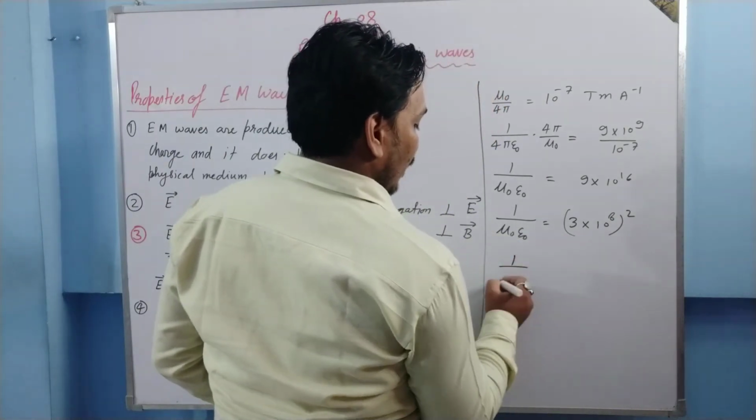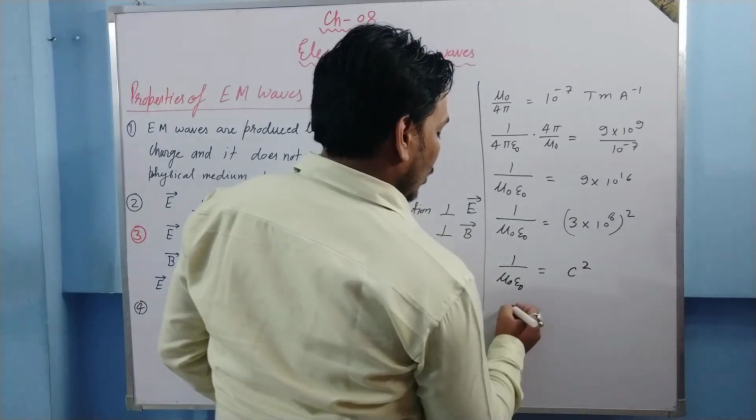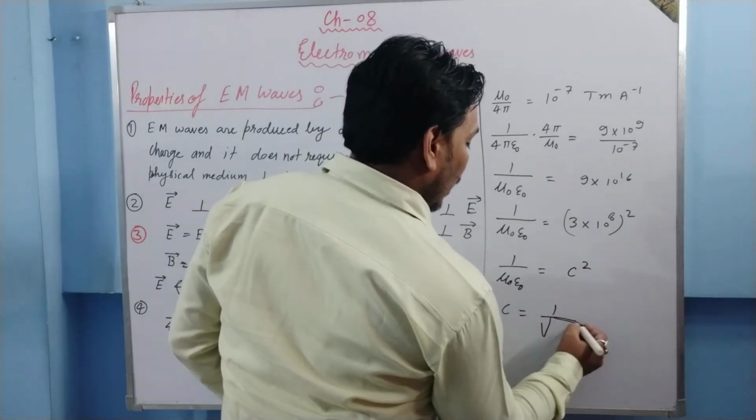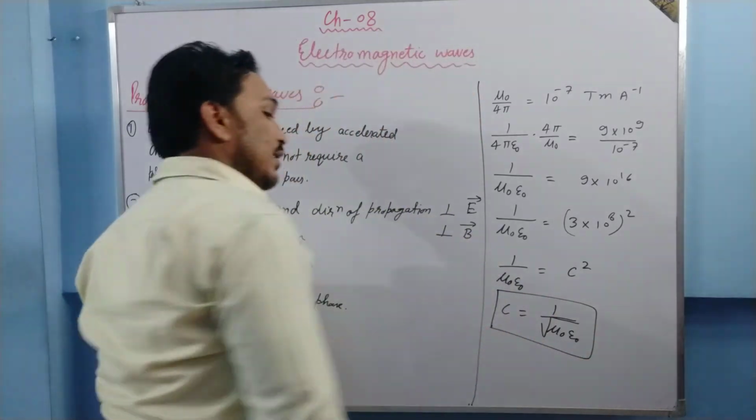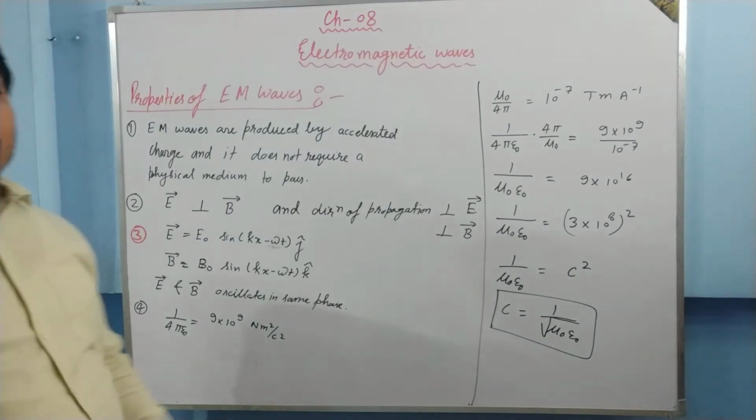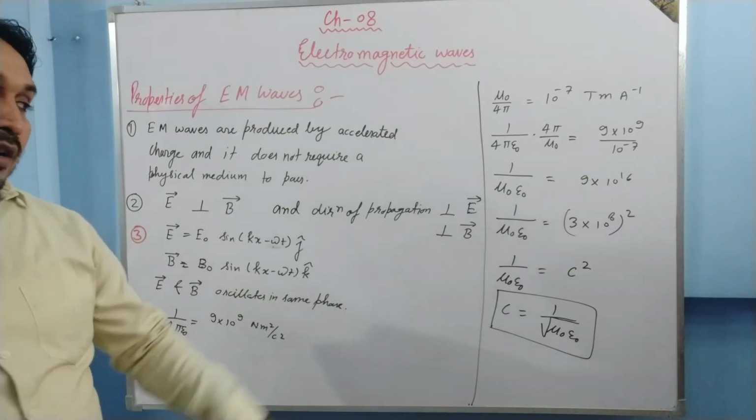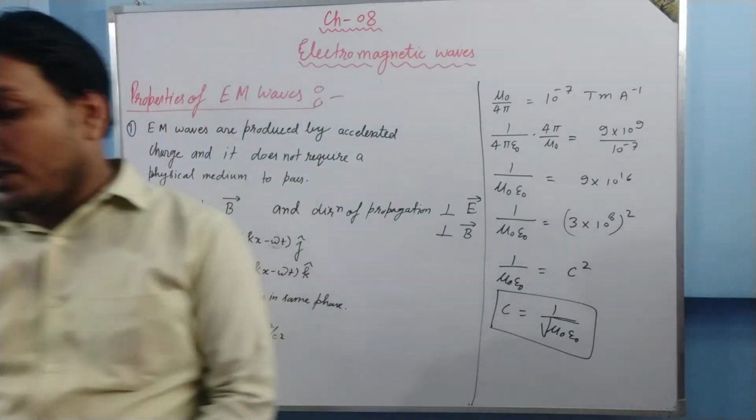So what are we going to have? Mu naught epsilon naught is equal to, we can write, 1 upon c square. So c is equal to what? 1 upon under root mu naught epsilon naught. So this is how the constants of electrostatics and the electric field and the magnetic field are connected. Speed of light is equal to 1 upon under root mu naught epsilon naught.